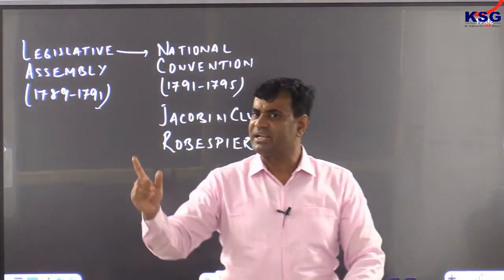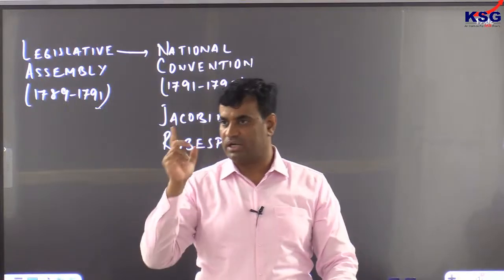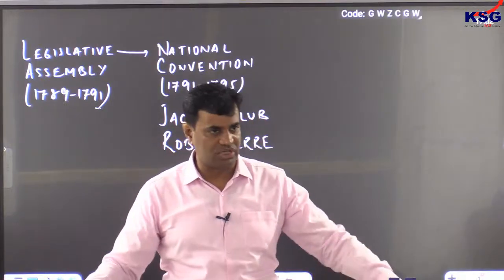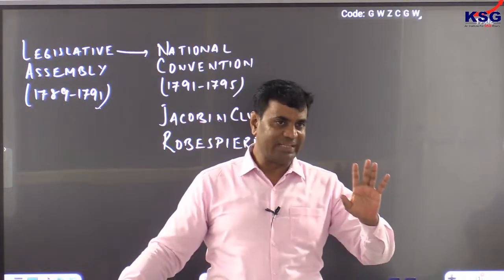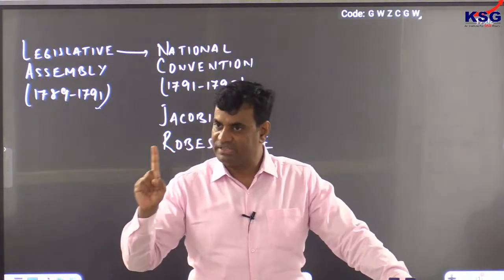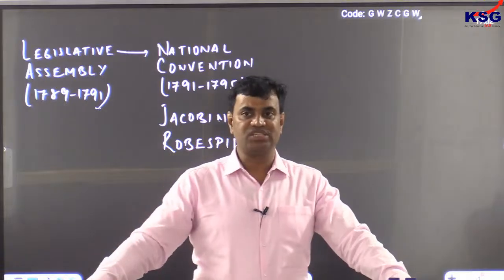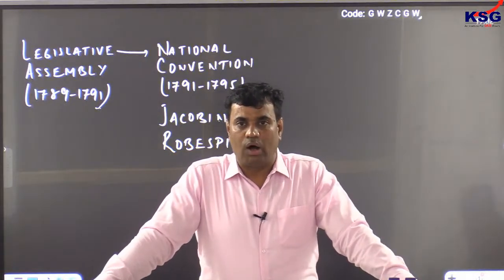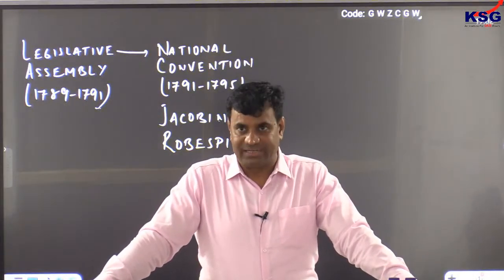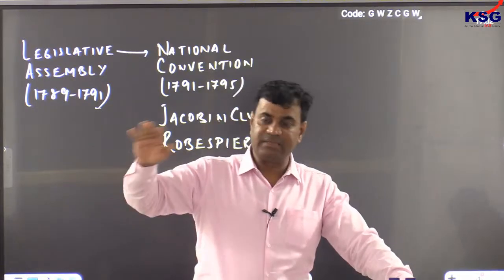This created an atmosphere of fear and anxiety in the French Revolution, which continued for almost 1 year. And this 1 year, from 1793 to 94, is known as the Reign of Terror, the rule of terror. Complete intimidation took place.